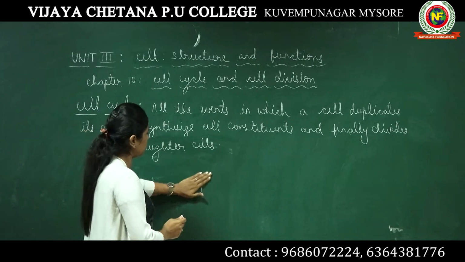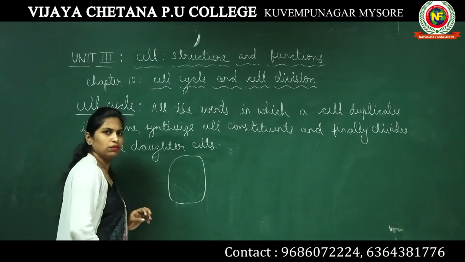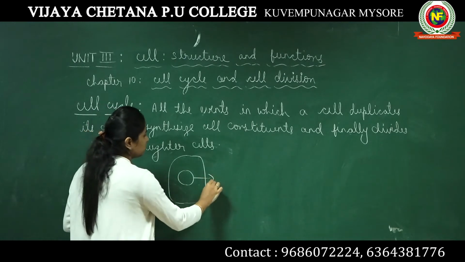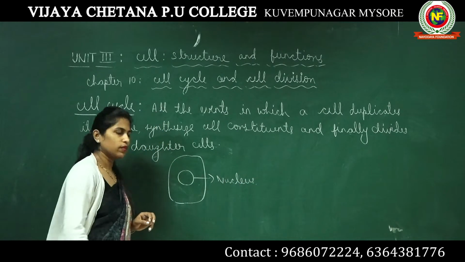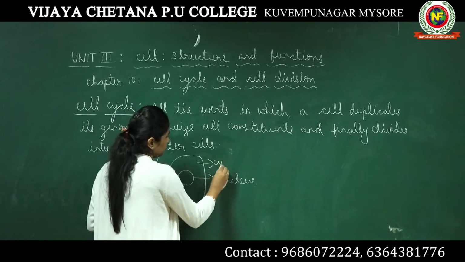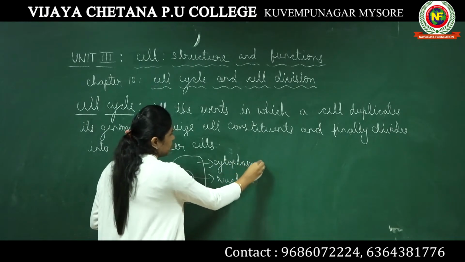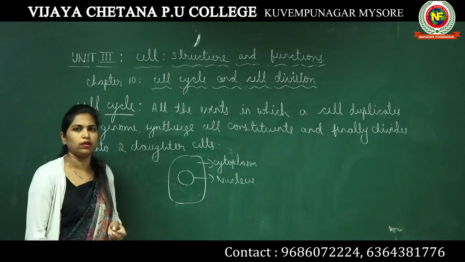Take any cell, for example a plant cell or an animal cell. One is the nucleus and the other component is the cytoplasm. These are the two major components in any particular cell.